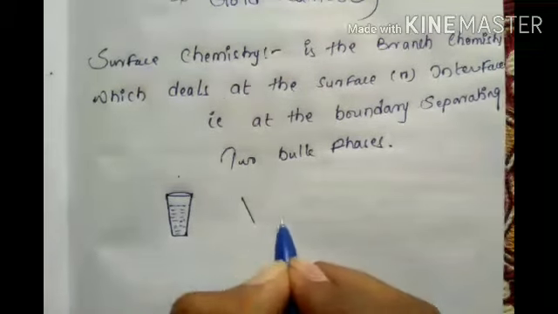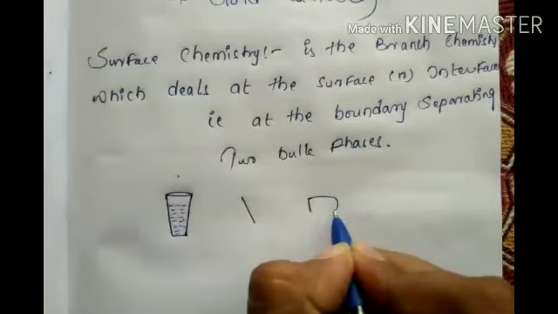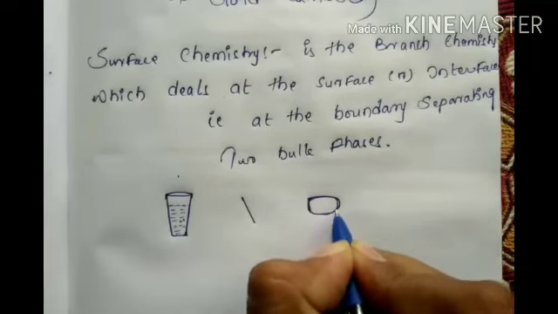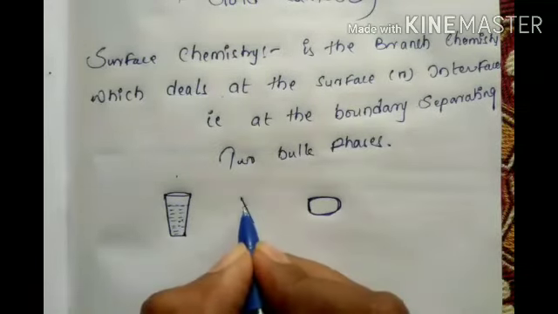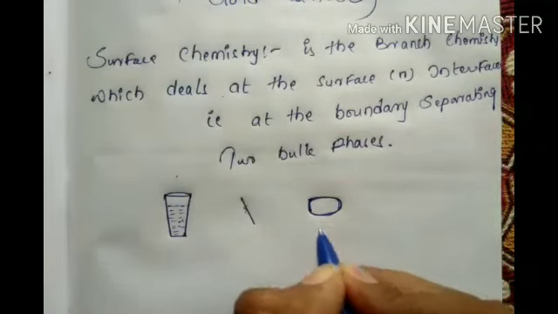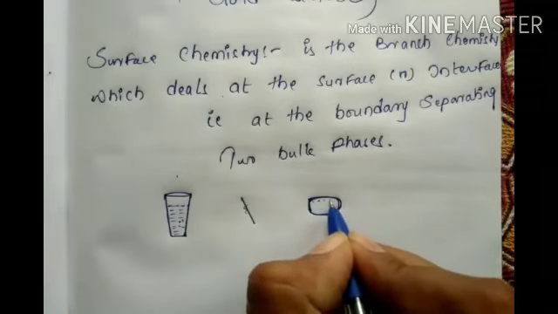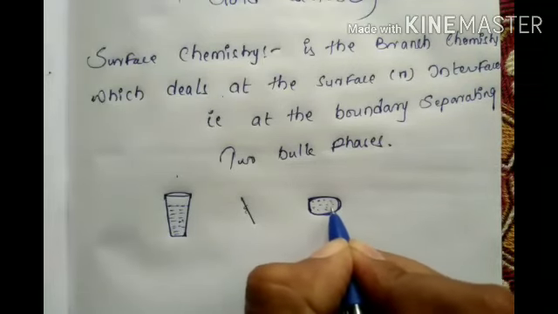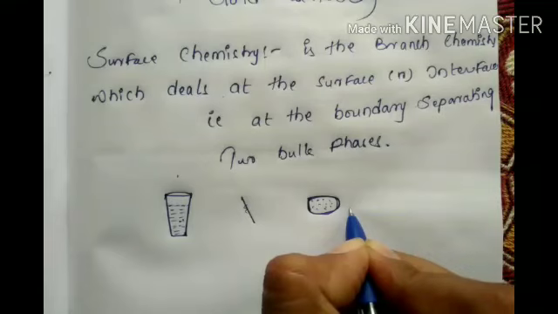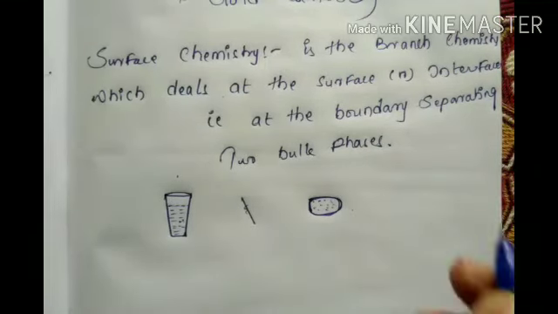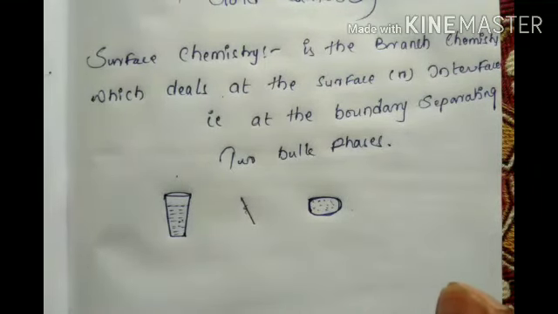Like that, for example, take one jelly chocolate. Around it there are gases and in the middle jelly is there. So this is a different phase, this is a different phase. Two different phases are there.